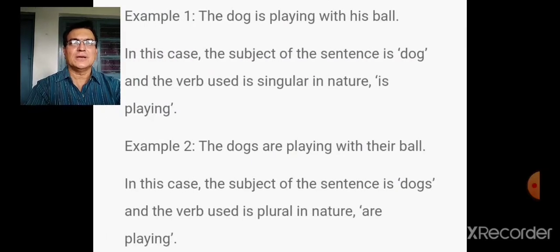Now let's take up this example. The dog is playing. The dog, singular subject, and verb, singular. Is playing. Is, helping verb, singular. The dogs are playing. The dogs, the noun is plural, and are, that is plural. So remember, if singular subject is there, singular verb has to be used. If plural subject is there, plural verb has to be used.